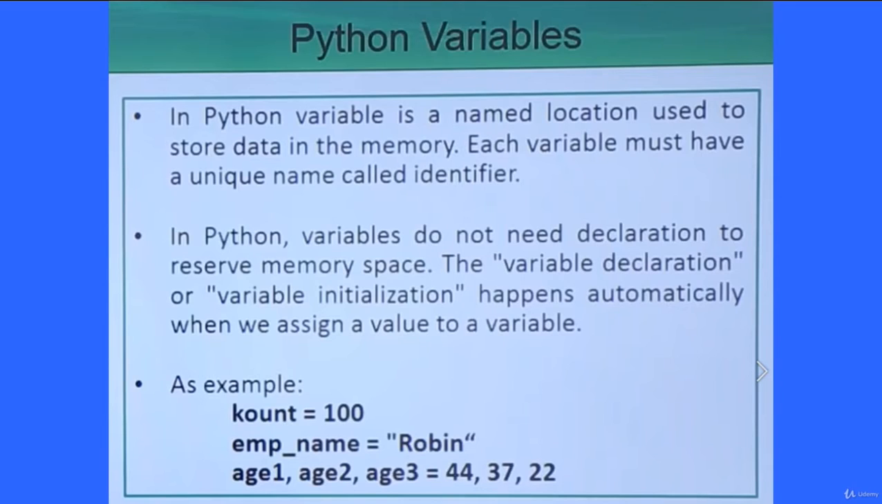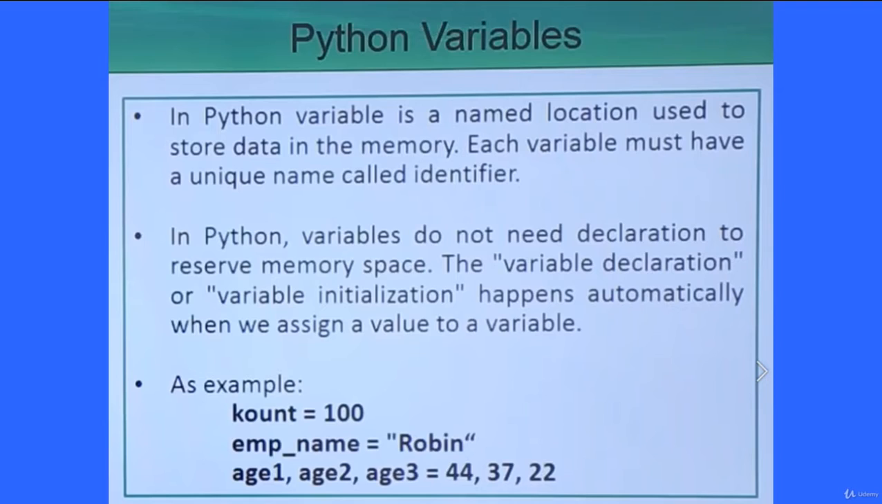So here we are having the Python variables. In Python, a variable is a named location used to store data in the memory. Each variable must have a unique name called an identifier. Depending upon the data type of the variable, the number of bytes occupied will be decided, and the memory block will have a name which is accessible from the programming code. That makes it easier for programmers to write their code.